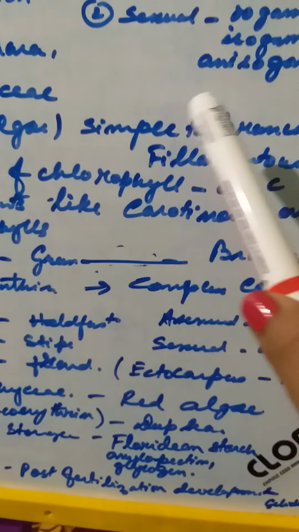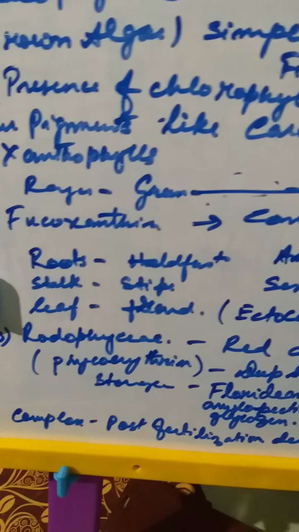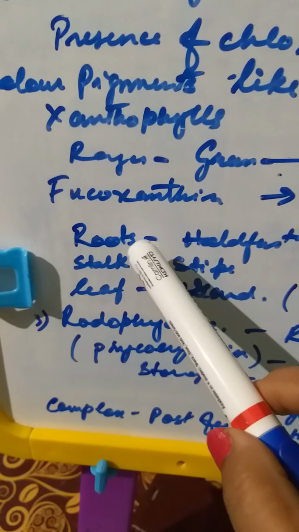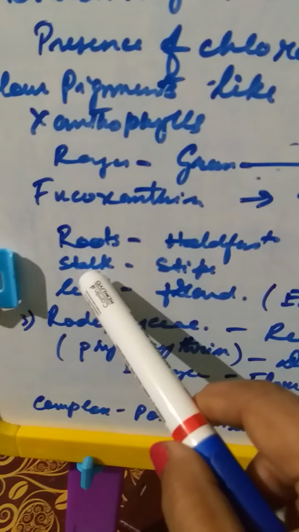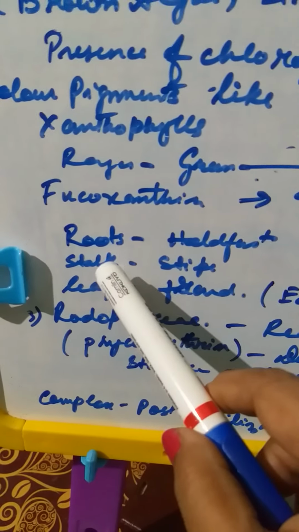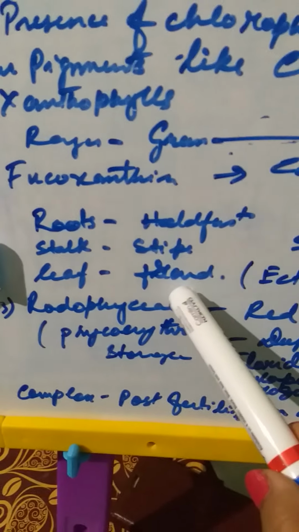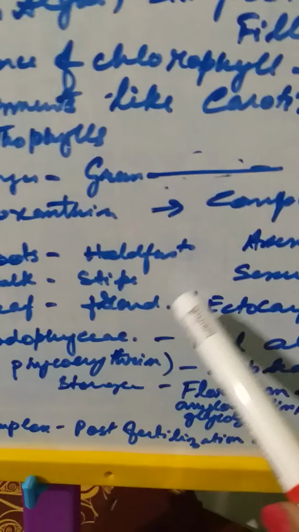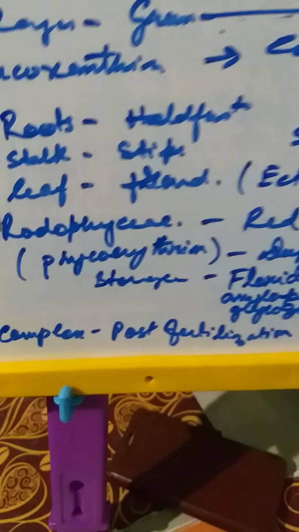Okay. Now another thing is the class derives its name from the presence of fucoxanthin. What is fucoxanthin? It is a complex carbohydrate and it is present here. Now you see it shows certain root-like structure, that is known as a holdfast. It shows a certain stalk-like structure, that is known as the stipe, and the leaf-like part is known as a frond. Again you see the mode of reproduction. Asexually it is through zoospore formation. Sexual is oogamous. Then Ectocarpus and Fucus are examples of this.